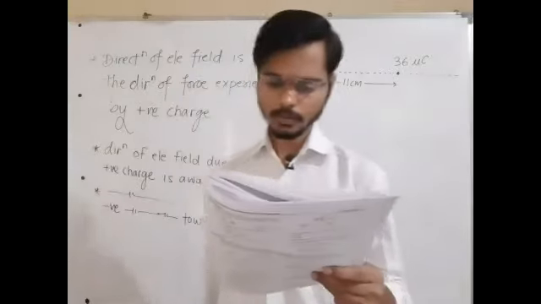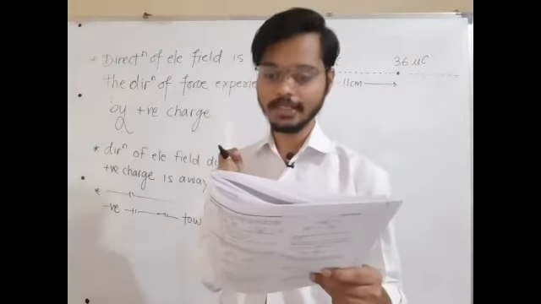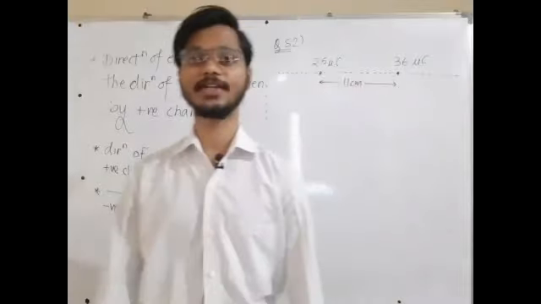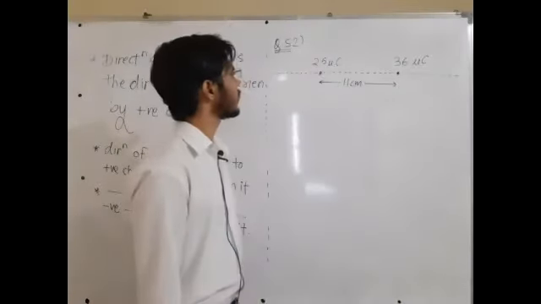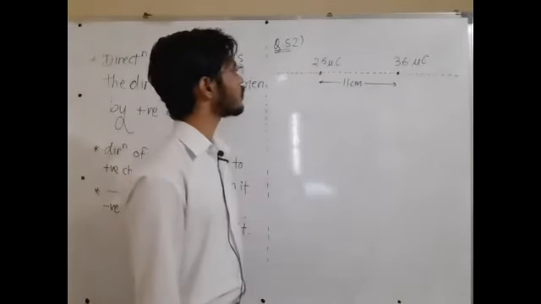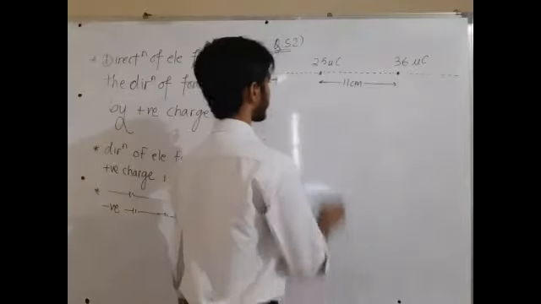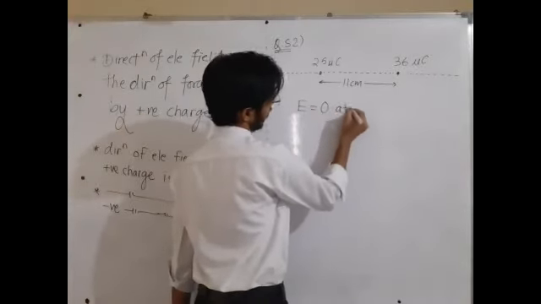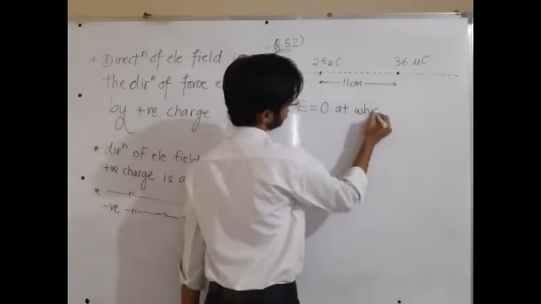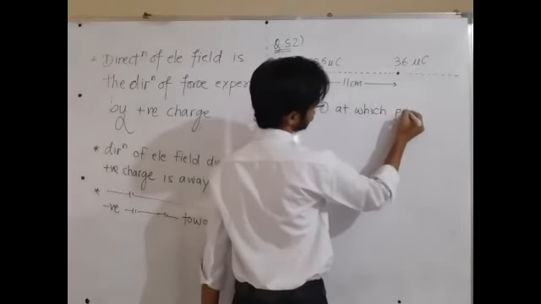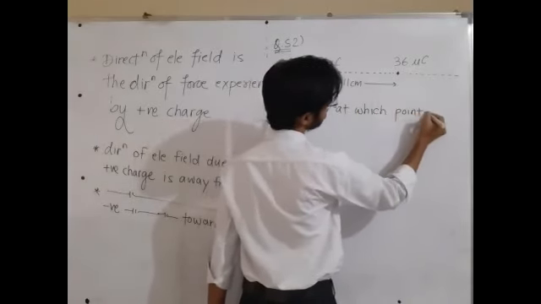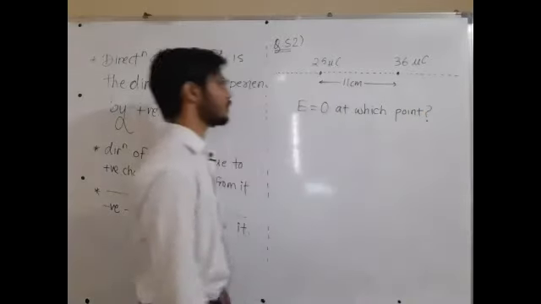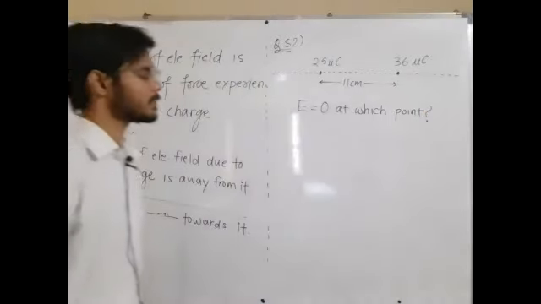Next, at what point on the line joining the two charges will the electric field intensity be 0? So write down E is equal to 0 at which point? This is the question.